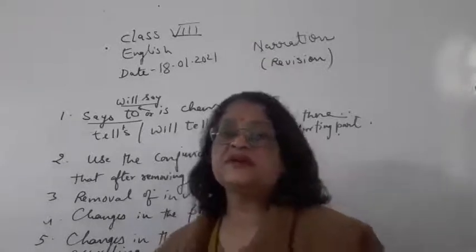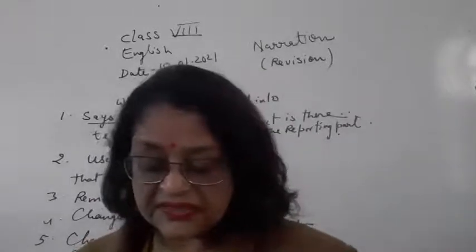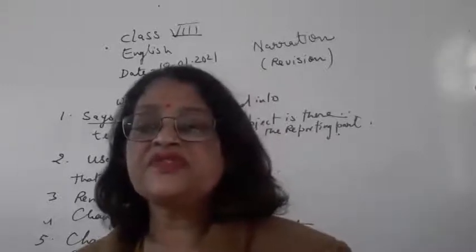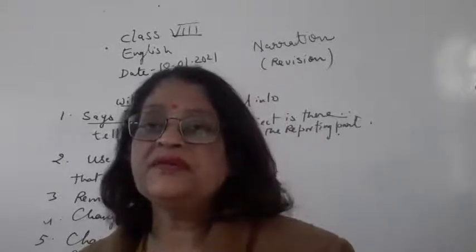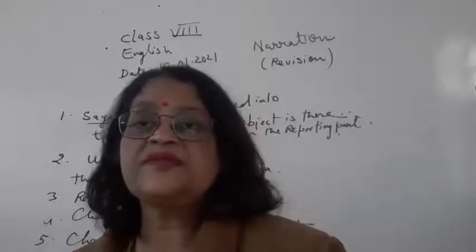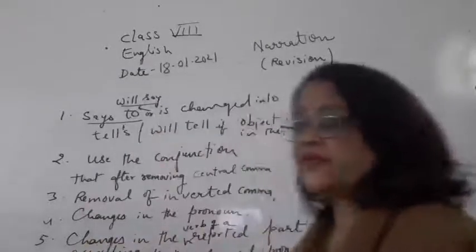So these are a few of the changes while changing from direct to indirect speech. We have to see the reporting verb. If the reporting verb is in the present tense or in the future tense, then we have to do 5 things. I have written 5 things on the board.